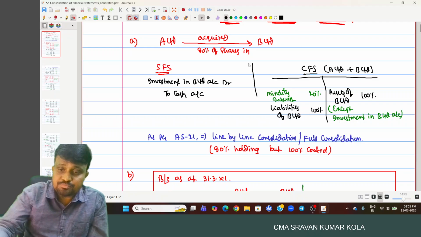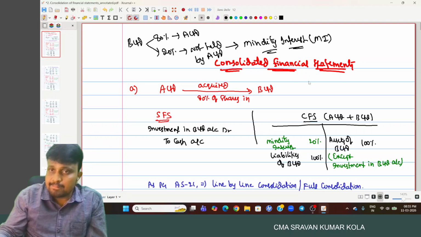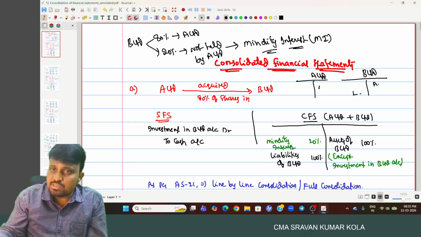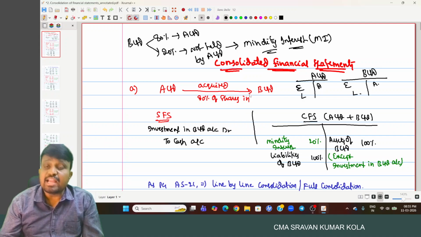For example, here we have A Limited and B Limited. A Limited assets are there, B Limited liabilities are there, and its equity. So, for example, here A Limited acquired equity shares of B Limited.